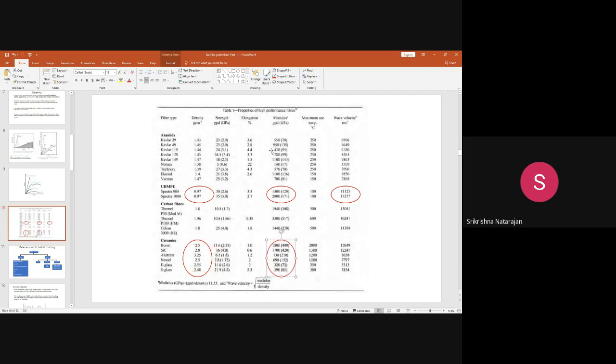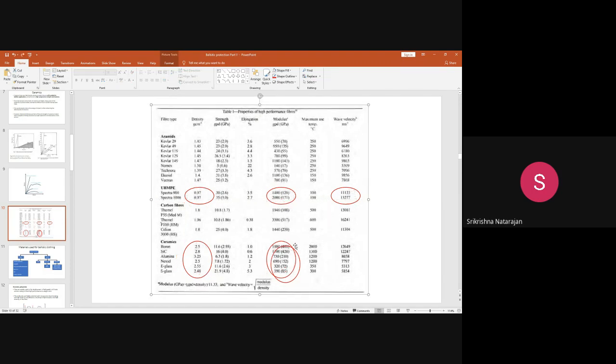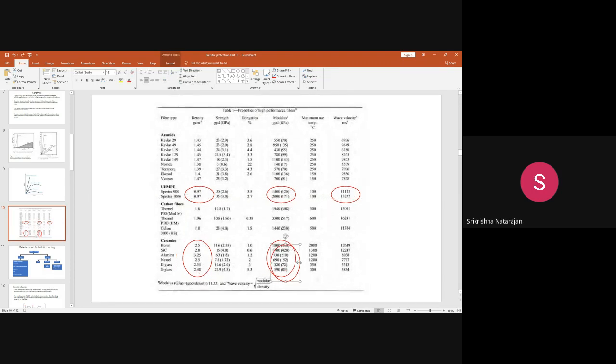Just to compare the modulus values of these three, Kevlar, UHMWPE and ceramics: the ceramics modulus is higher, very close to the UHMWPE. And more importantly, I have told you the advantage of ceramics: they have a higher hardness. That higher hardness results in more abrasion resistance, so the wear resistance becomes higher. Another great advantage of the ceramic is that the modulus is higher, the density is higher, and the strength is